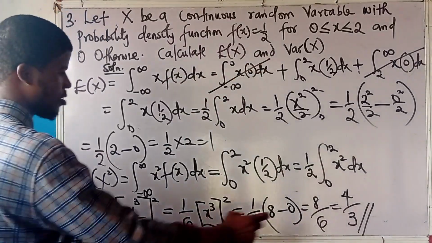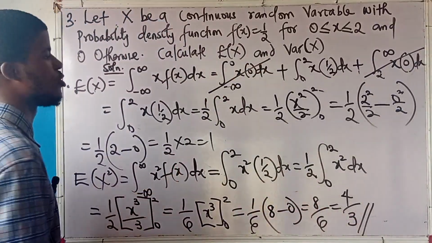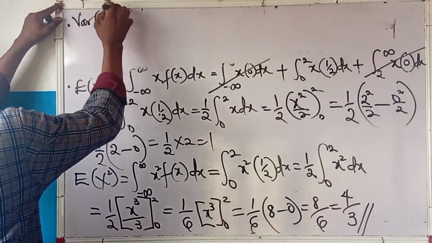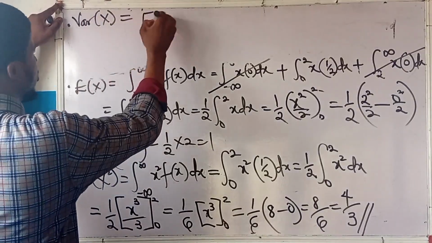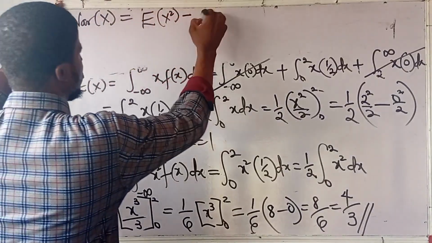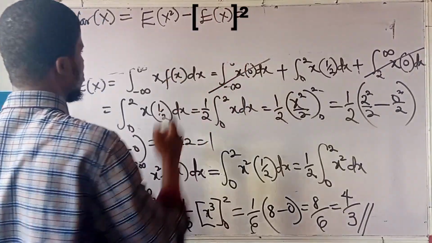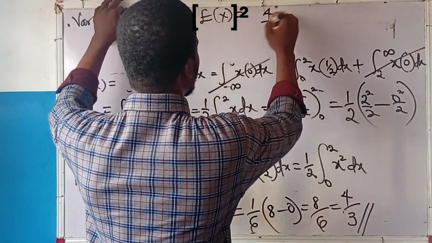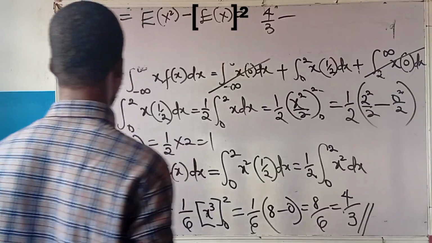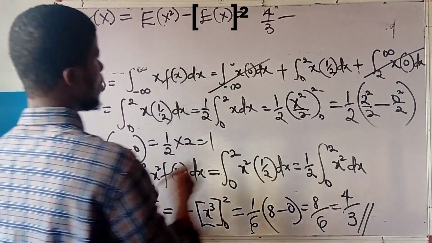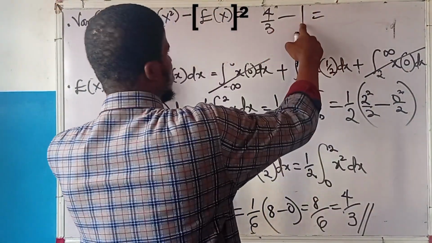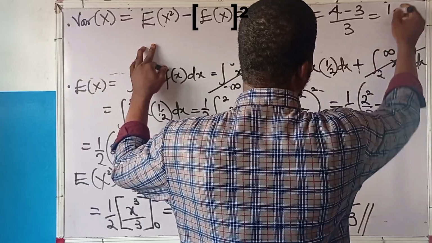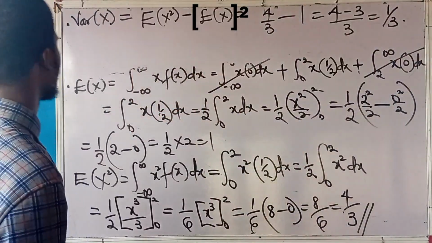What is the variance of x? I've gotten this, so I can go straight now. The variance of x will be expectation of x squared minus the square of the expectation of x. And what would that be? I've gotten this one as 4 over 3. Then that one is what just now? 1. 3 times 1 is 3. So I have 4 minus 3 all over 3. And that was 1. That's the variance of x.